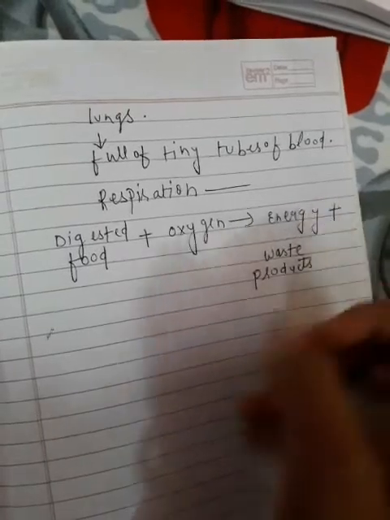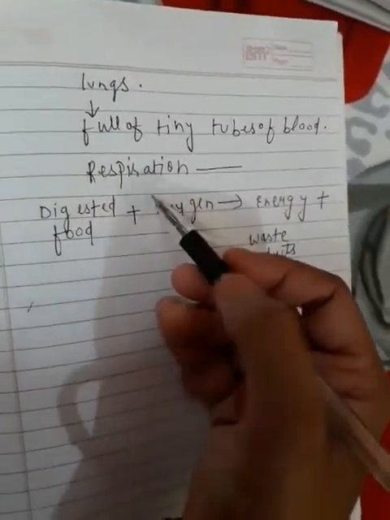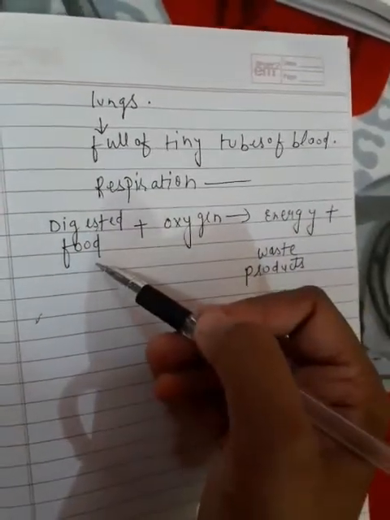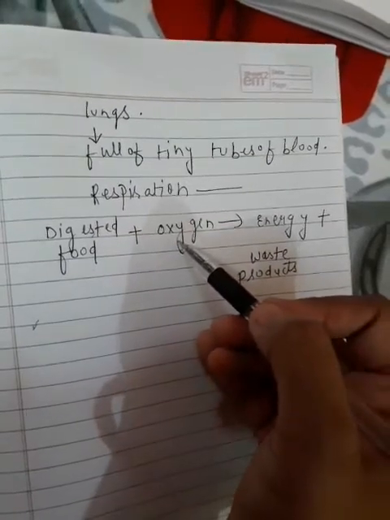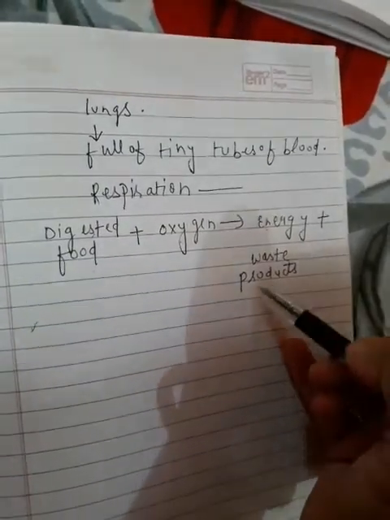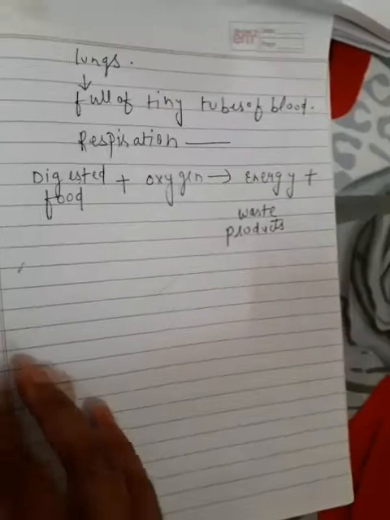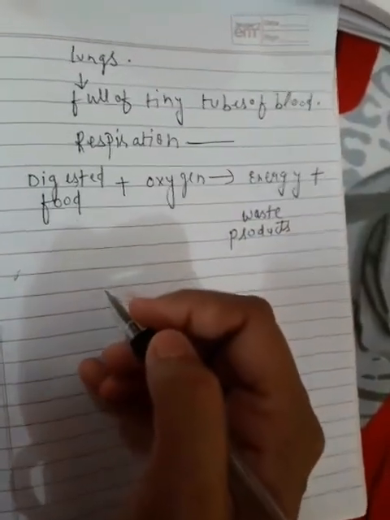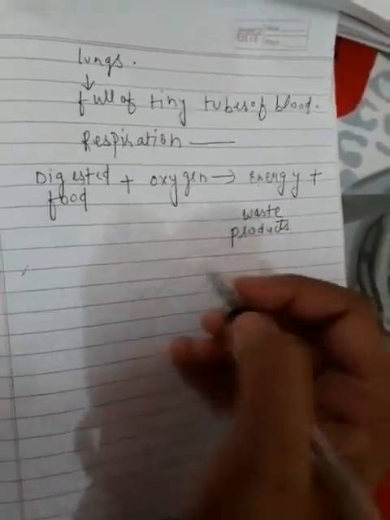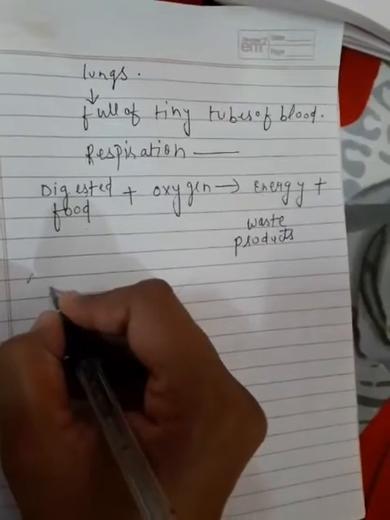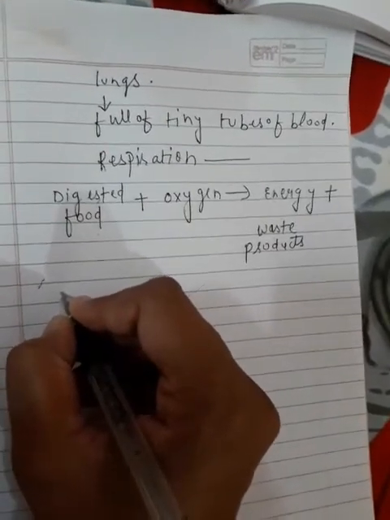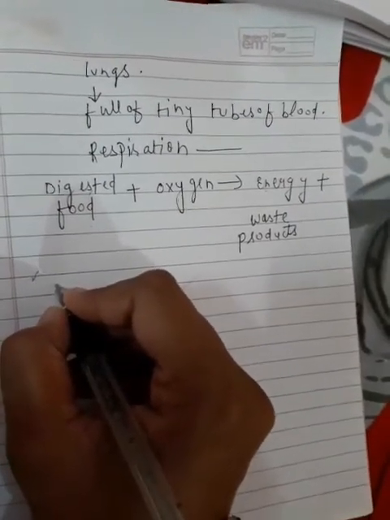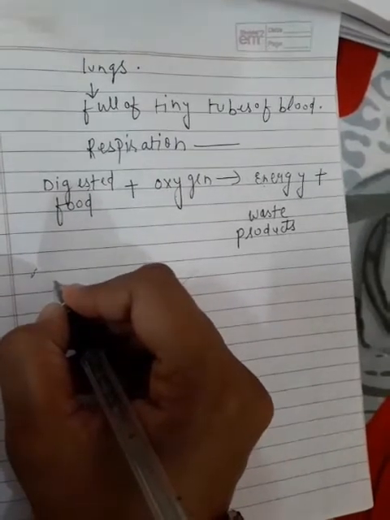So you can see that digested food and oxygen produce energy and waste products. The released energy is stored in some special molecules.